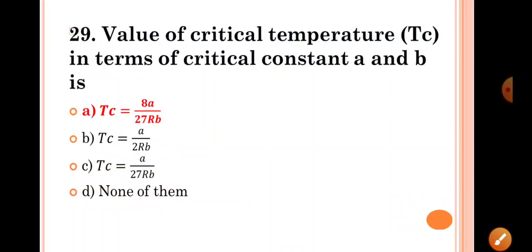Next, the value of critical temperature, that is Tc, in terms of the critical constants a and b is, the answer is Tc is equal to 8a upon 27Rb. It must be learned by you. हे पाठ असलं तरच शक्य आहे. There is no logic behind this question. So, the answer is Tc is equal to 8a upon 27Rb.